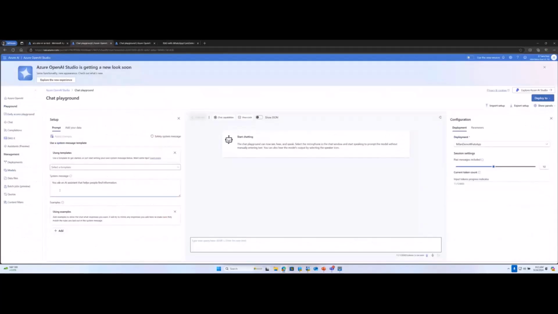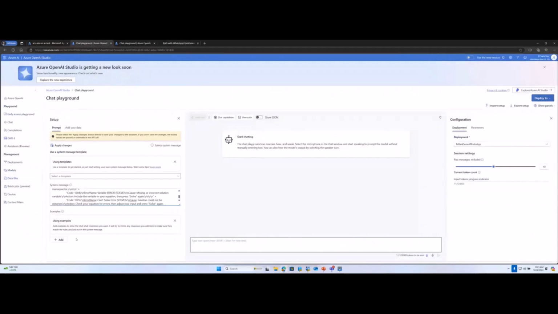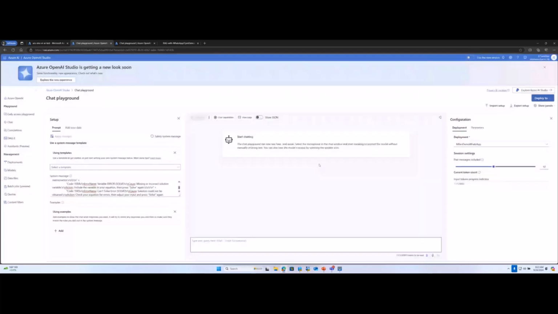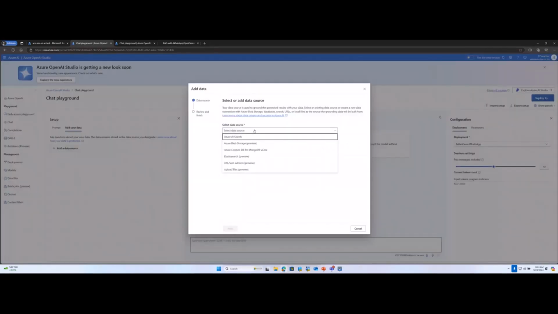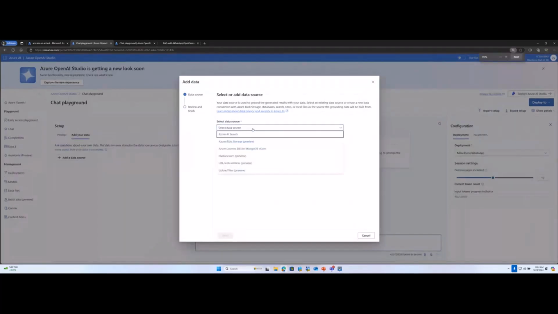Coming back here, you will paste the prompt and click apply. Then you can have a similar conversation to the one I was having on WhatsApp in this chat playground, and you can define your prompt as needed. If you wanted to use Azure AI Search to add the data that I added in the prompt as a proper data source, you could do that from Azure OpenAI Studio itself. There are a bunch of options: Azure AI Search, blob storage, Cosmos DB, and so on. We'll not go there because that's not the scope of my demo today, but I just wanted to show you this view so that you know where to go if you want to do something like this.